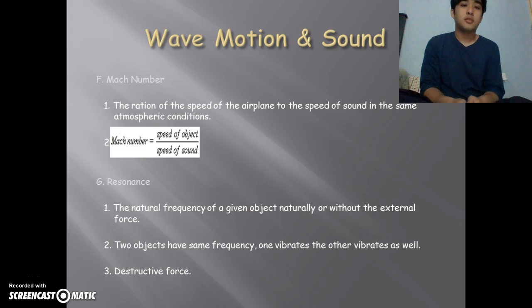Mach number. The Mach number is the ratio of the speed of an airplane to the speed of sound in the same atmospheric condition. To get a Mach number, you just have to divide the speed of the object by the speed of sound. Resonance is the natural frequency of a given object, occurring naturally or without an external force. Two objects having the same frequency, if one vibrates, the other will vibrate as well.